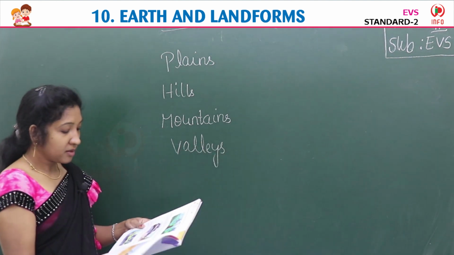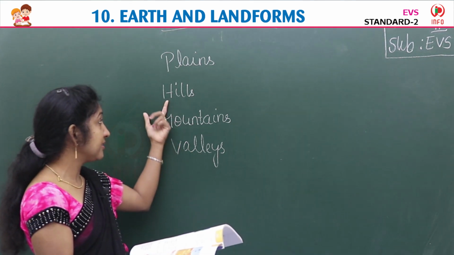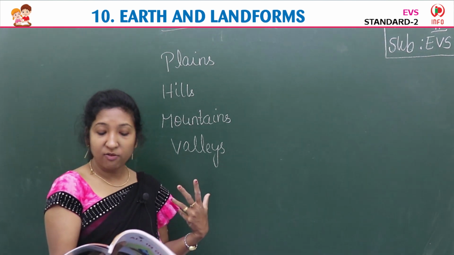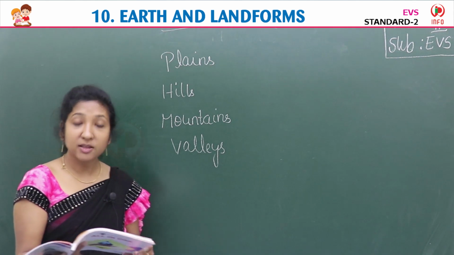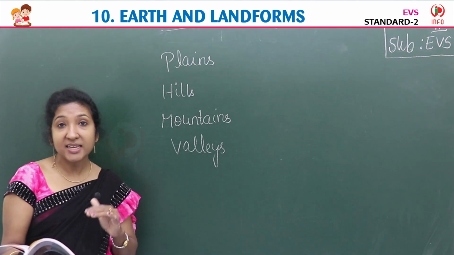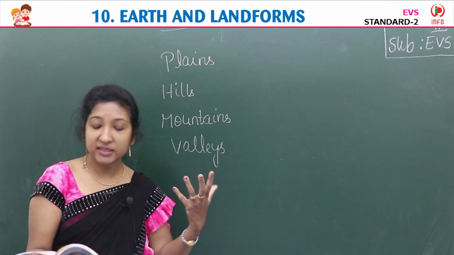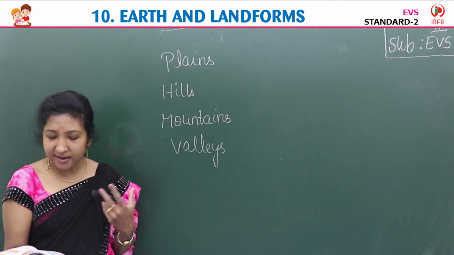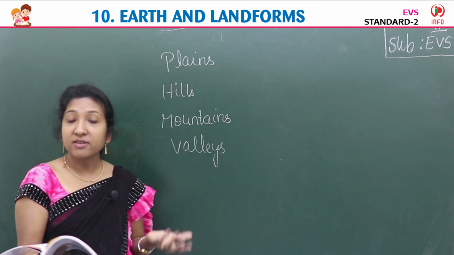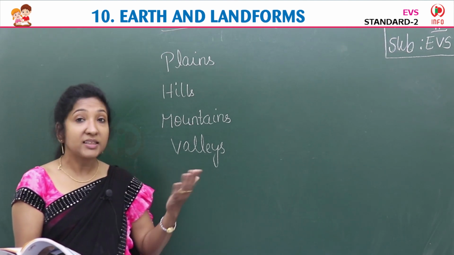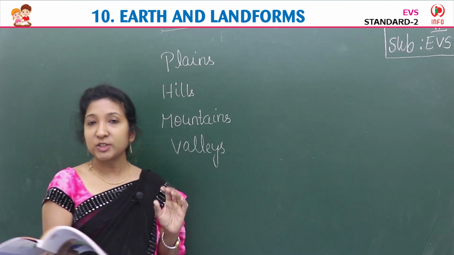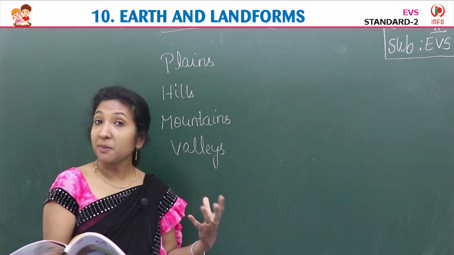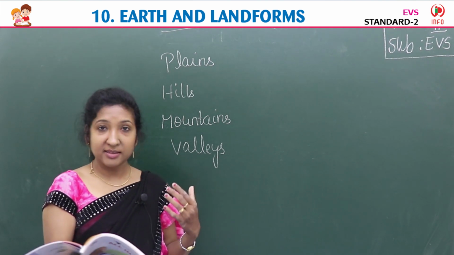V-A-L-L-E-Y-S, valleys. The land between two high hills or mountains is called a valley. The land between two high hills or mountains is low. So a valley is a low area of land. Many people live in valleys. Valleys look beautiful with flowers, green plants and animals. See the image of a valley, children? It is so beautiful, filled with green plants, rivers, flowers, and many people live in valleys.